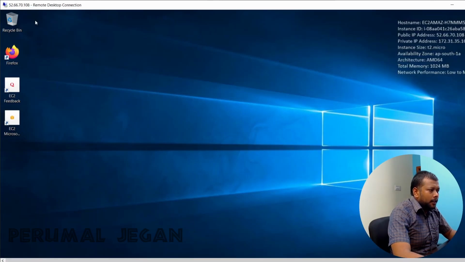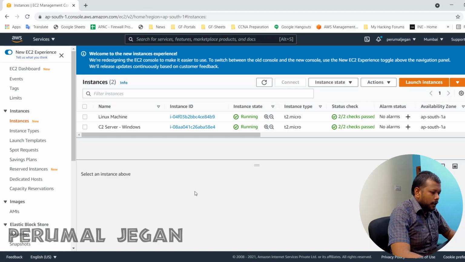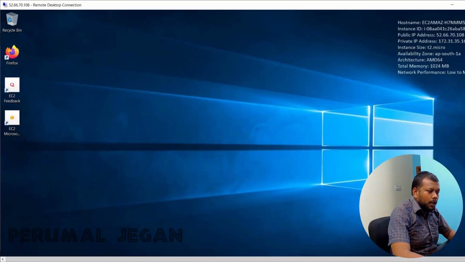Okay, this is my C2 server. I am running this C2 server on AWS, and I took RDP of this server. You can see its IP details here.